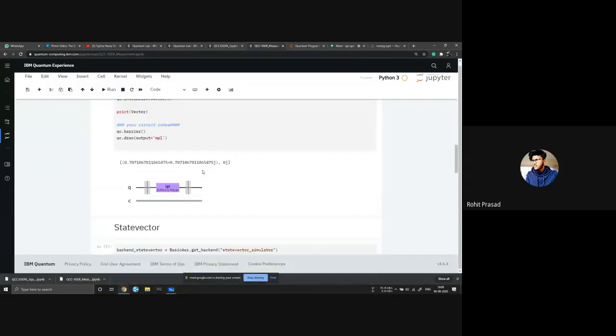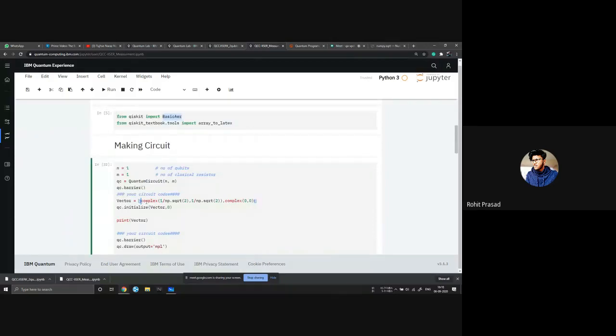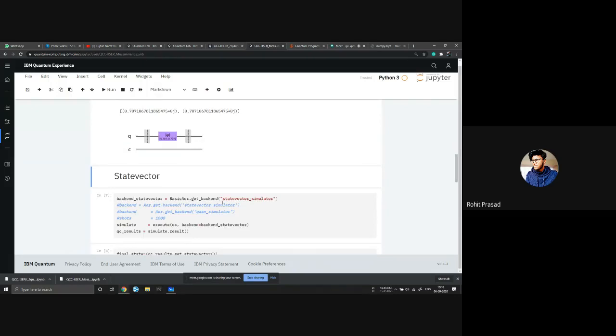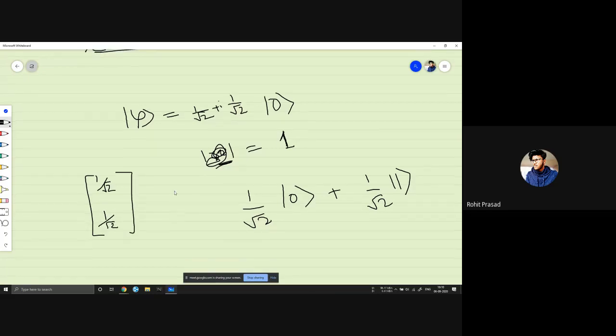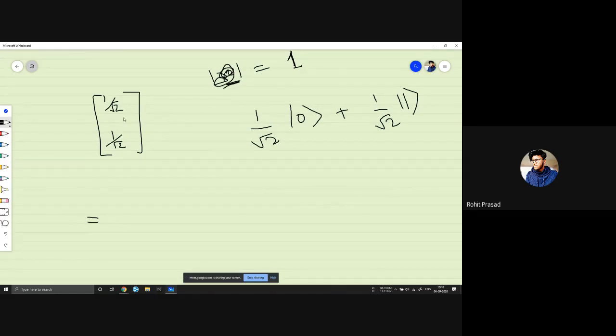So we initialize that thing 0. We take that out. We put a 0 here, and we do this thing. So now your state vector has been changed to this. It's 1 by under root 2, 1 by under root 2. It had been changed to this. So what does this say? It's like this, as this thing is 1 0 and this thing is 0 1, right?